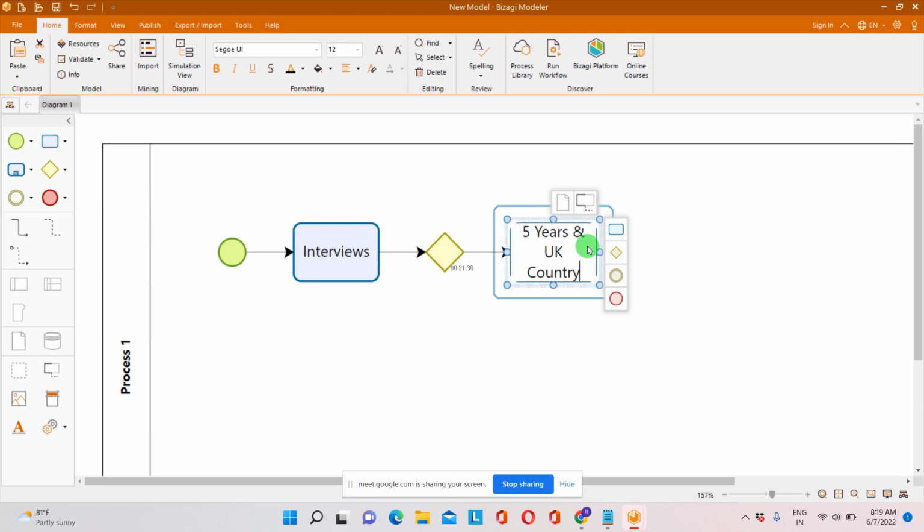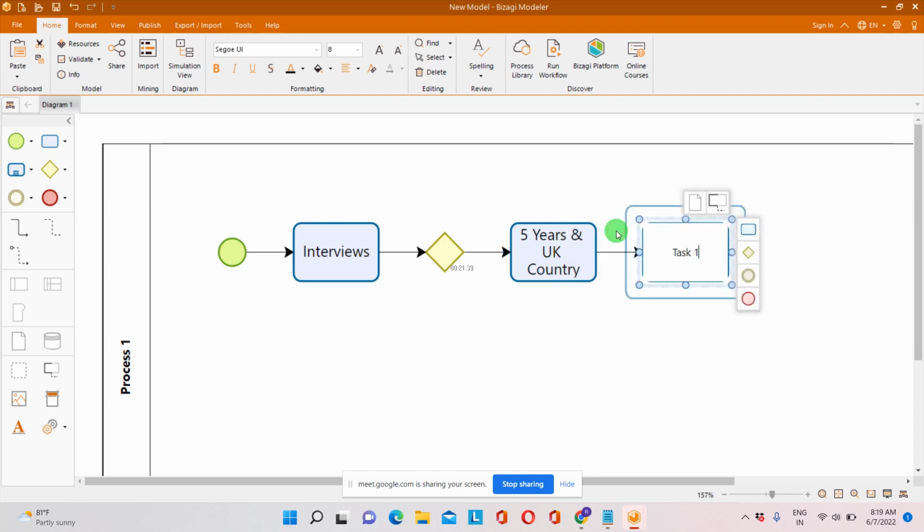Once this is met, then they'll be getting one email that they are selected. If it's not met, rejected.